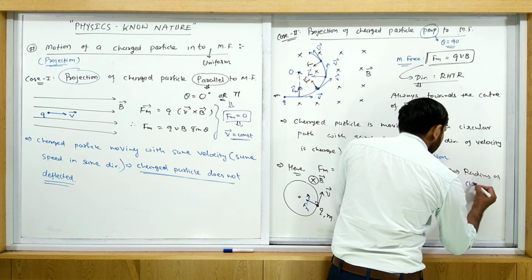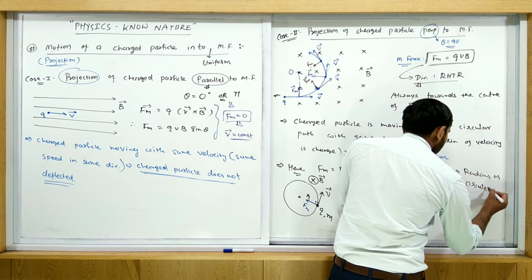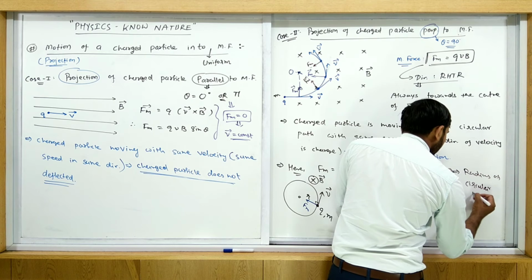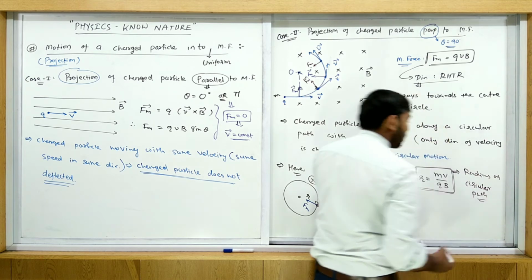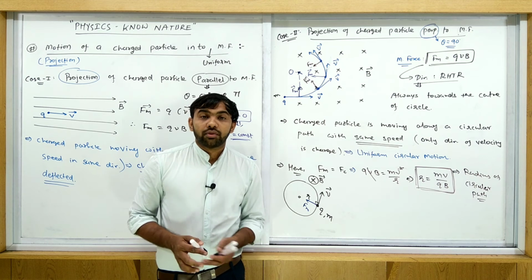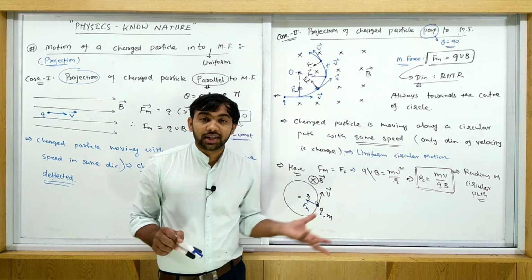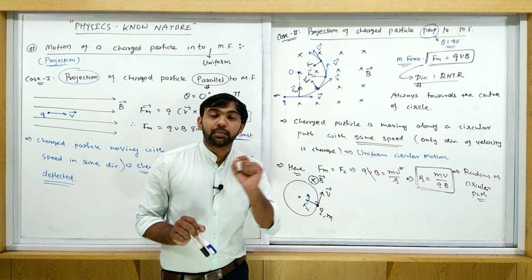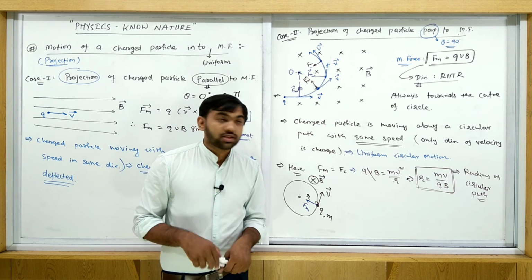Okay, so that is the radius of the circular path or circular trajectory. Sometimes this type of question is also asked: what is the trajectory of the charged particle when the charged particle is projected perpendicular to the magnetic field? So the trajectory is which one?